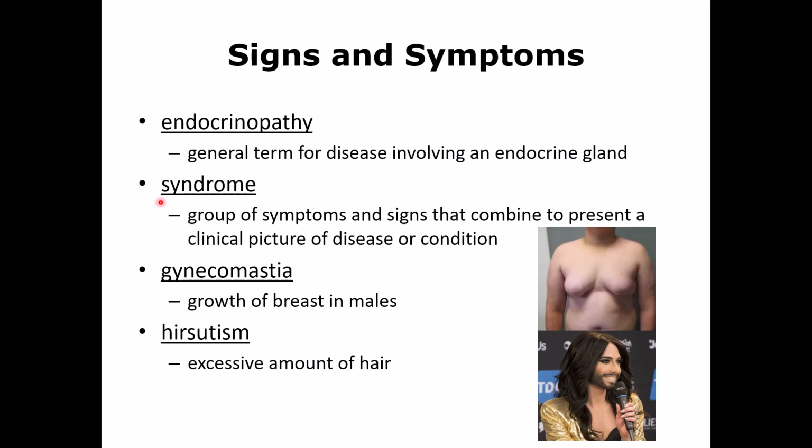Syndrome is multiple signs and symptoms together that give a specific disorder. Sometimes it's hard to explain every single symptom and sign, and that's why it's called a syndrome. If it does not always make sense why the person has this many different symptoms from different parts of the body, then that can be called a syndrome.